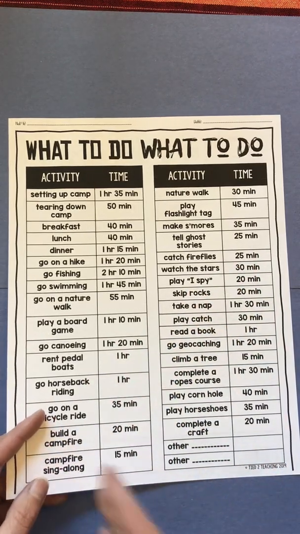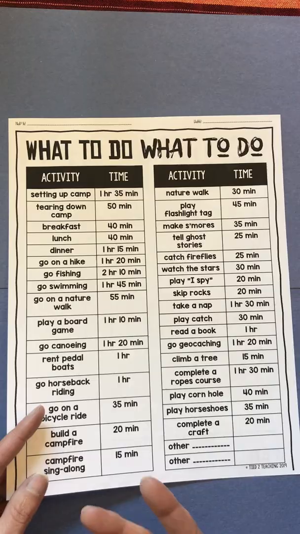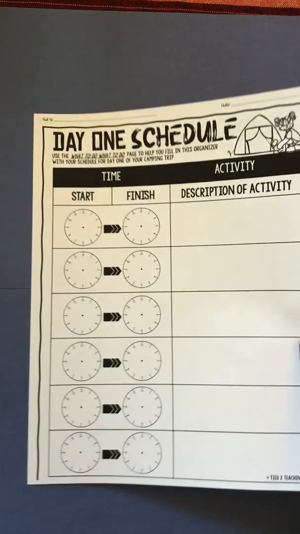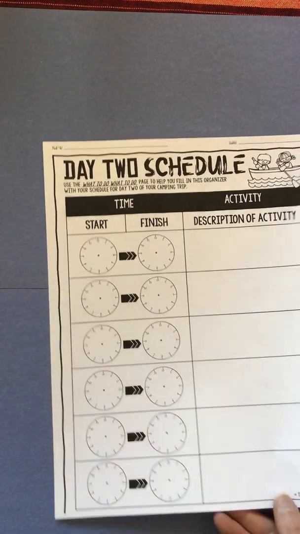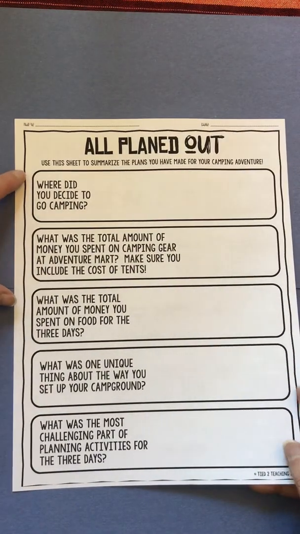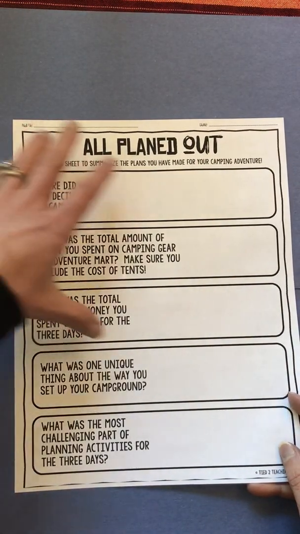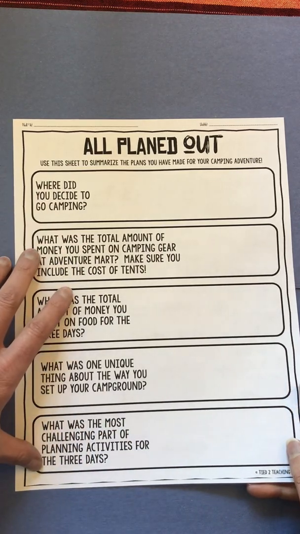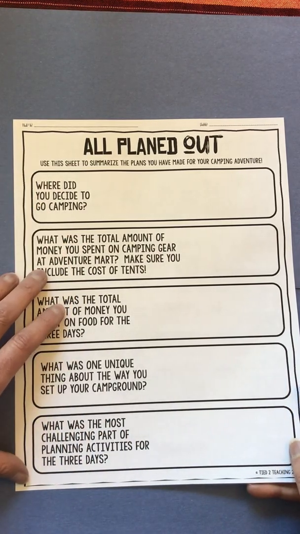Of course, you don't have to stick to this list if there's something else you think of that you'd like to add in. And then you have your schedule. So you have day 1, morning and afternoon, day 2, morning and afternoon, and then day 3, morning and afternoon. And then once you are all planned out, you just kind of do this. It's a summary sheet.